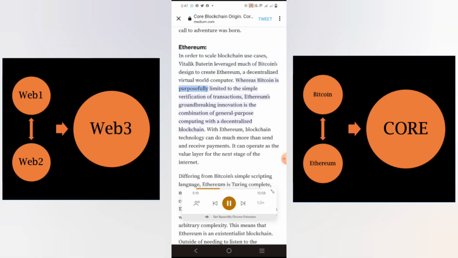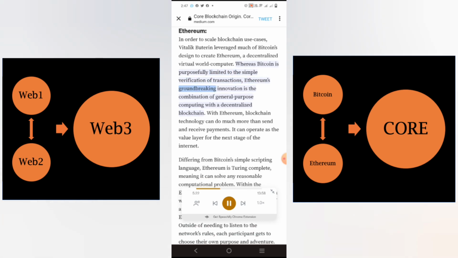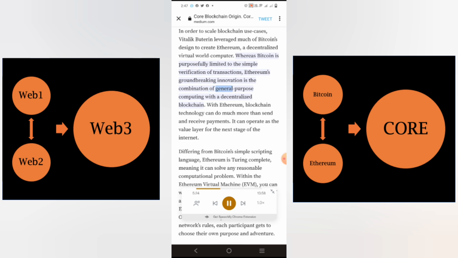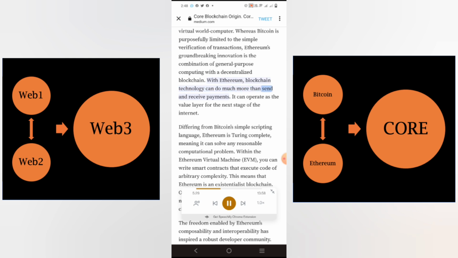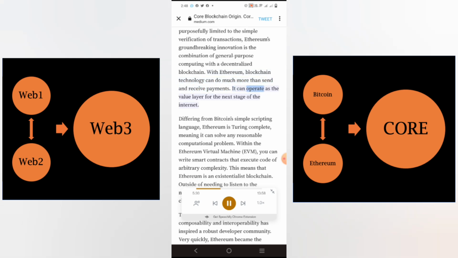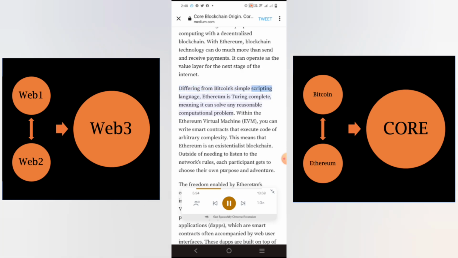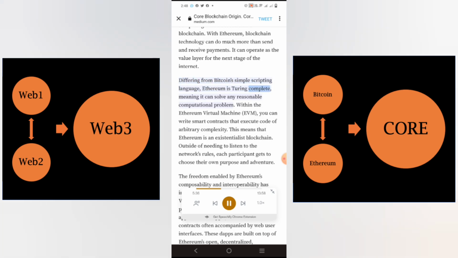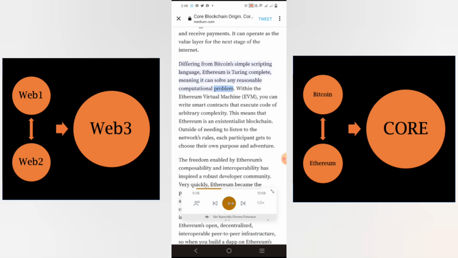Whereas Bitcoin is purposefully limited to the simple verification of transactions, Ethereum's groundbreaking innovation is the combination of general-purpose computing with a decentralized blockchain. With Ethereum, blockchain technology can do much more than send and receive payments. It can operate as the value layer for the next stage of the internet. Differing from Bitcoin's simple scripting language, Ethereum is Turing complete, meaning it can solve any reasonable computational problem.